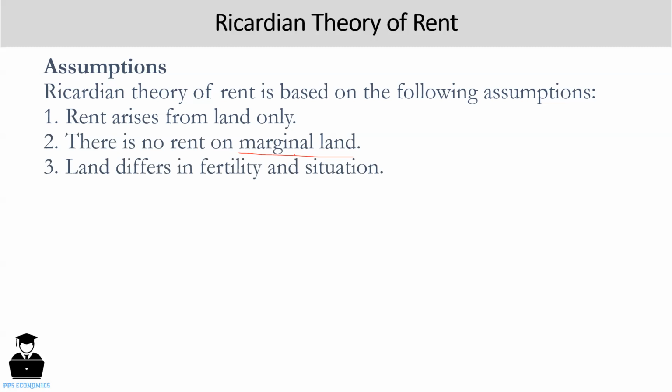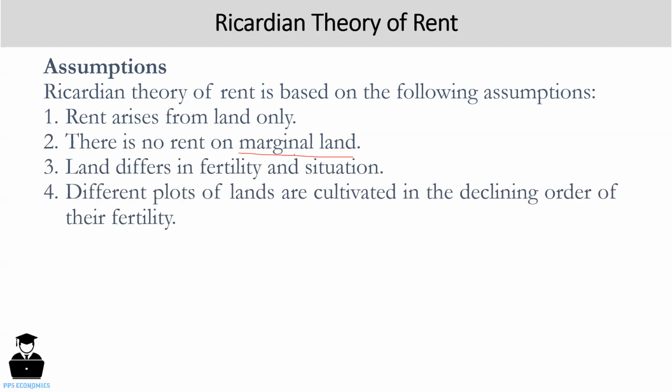The third assumption is that land differs in fertility and situation. Not all plots of land have similar situation and fertility. They differ from place to place, right? So some plots of land are more fertile and nearer to the marketplace, and some are less fertile and farther from the marketplace. So they differ in fertility and situation.